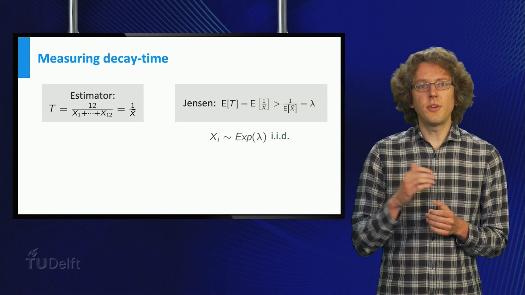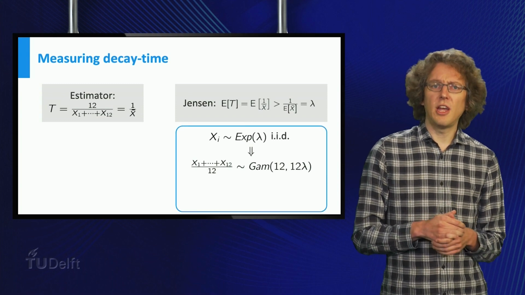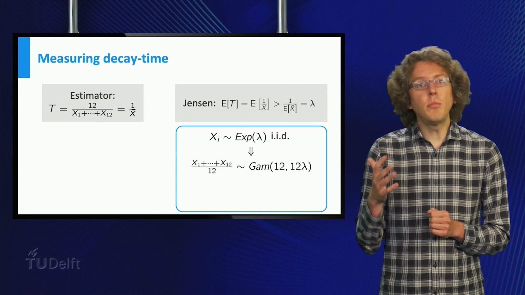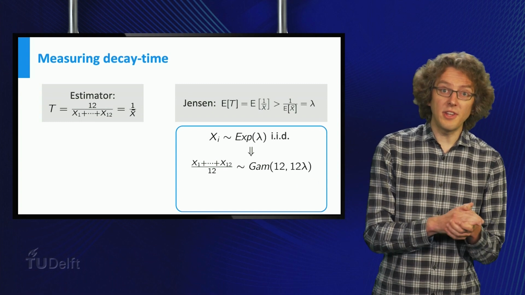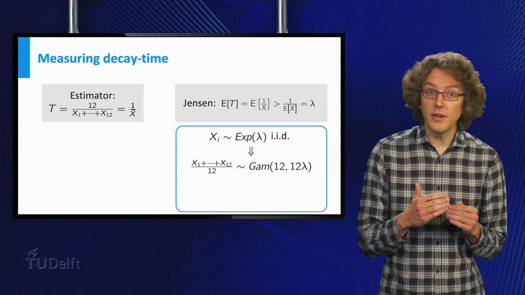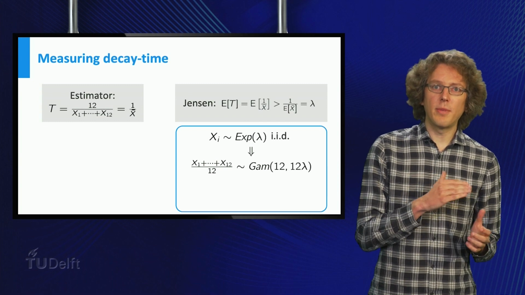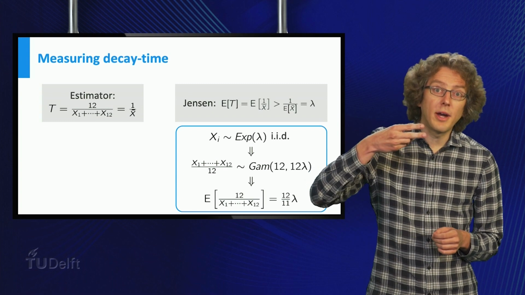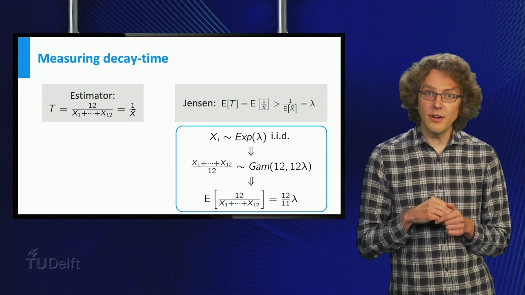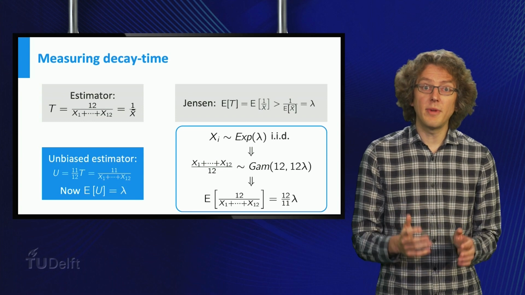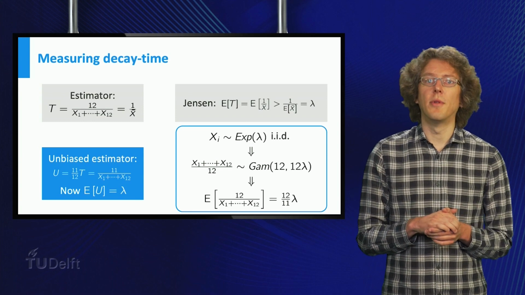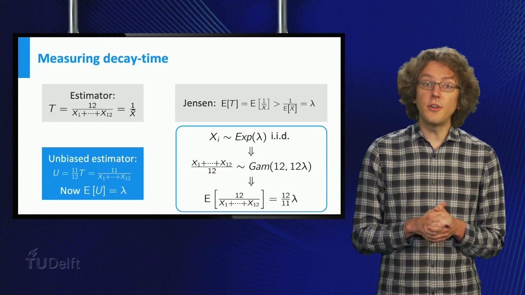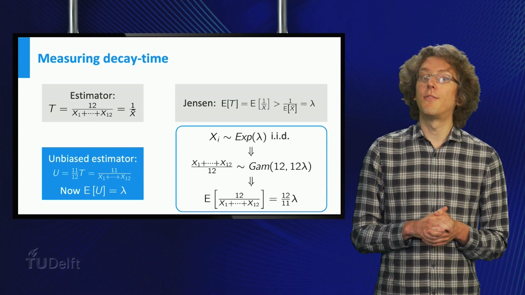Well, the average of exponential distributions follows a certain distribution called a gamma distribution. And it can be shown that the expectation of its inverse, which is our estimator T, is equal to 12 divided by 11 times lambda. So if we use 11 divided by 12 times T as an estimator, the expectation of this new estimator U does equal lambda for all values of lambda. Because of this, the new estimator U is an unbiased estimator for lambda.